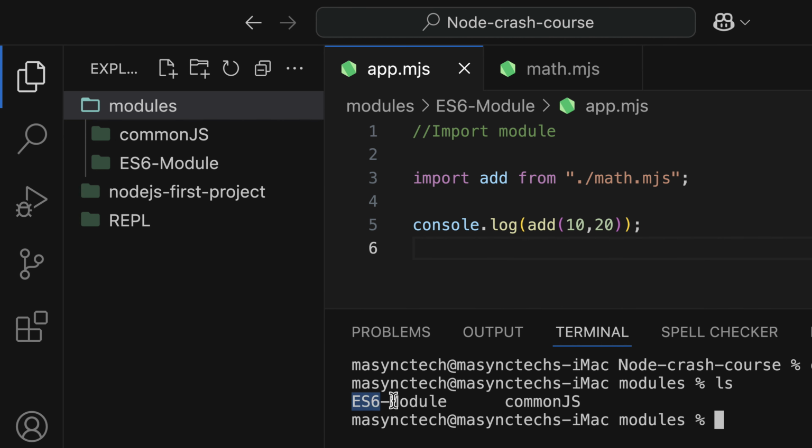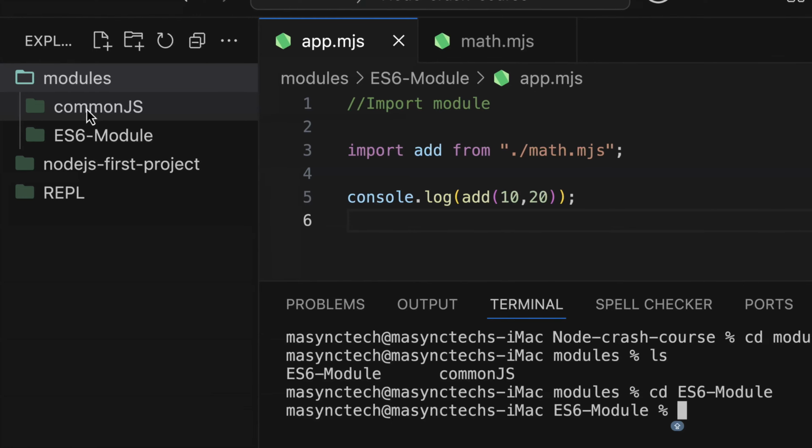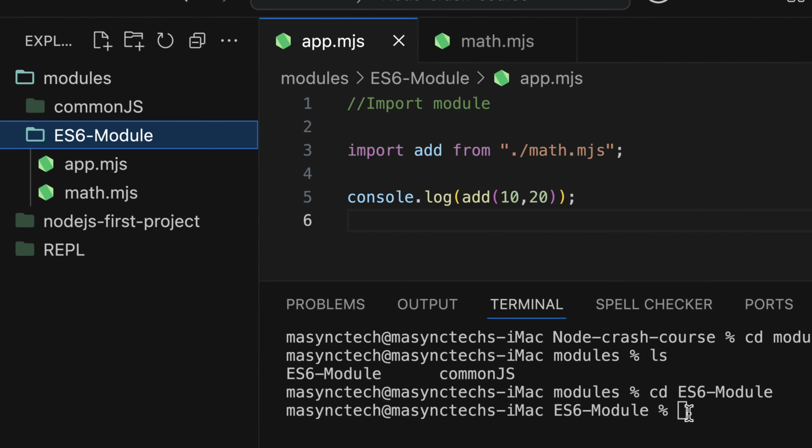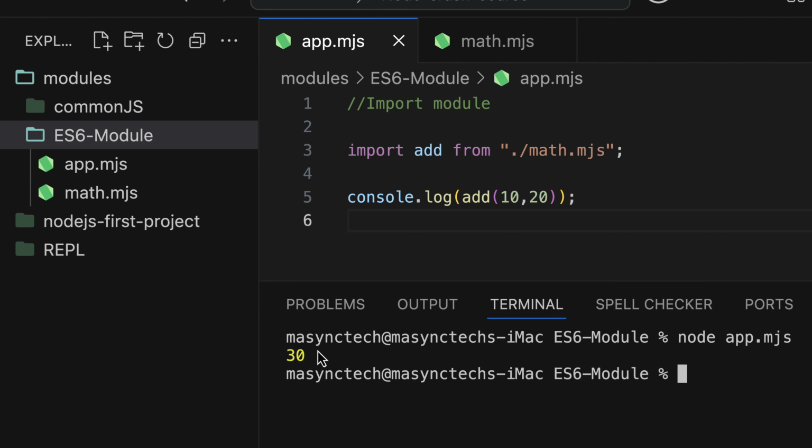We have the ESM module and then the CommonJS. What I want to execute is the ESM module. So I'm going to cd into the ESM module, and then run this file called app.mjs. Let me clear it and use node and then app.mjs, and I got 30.